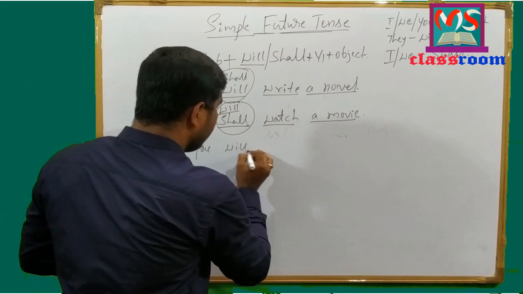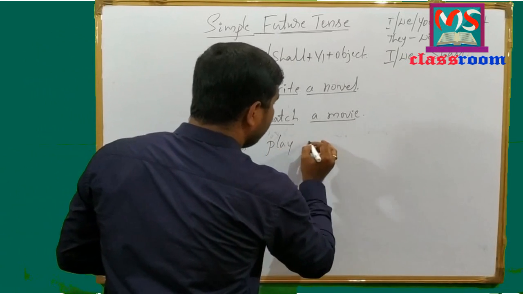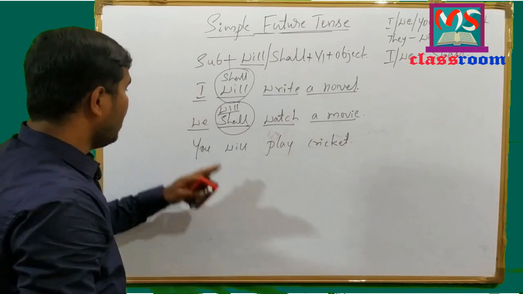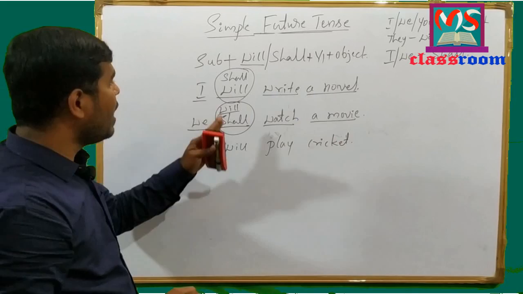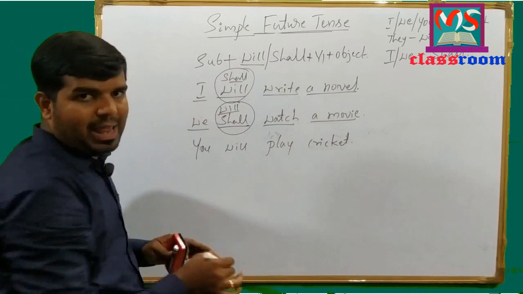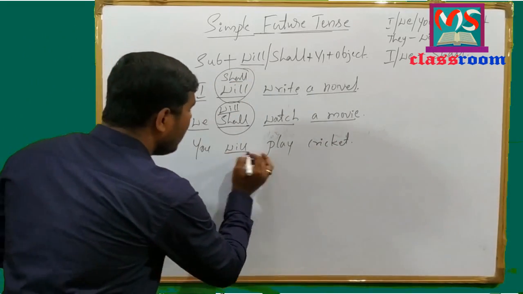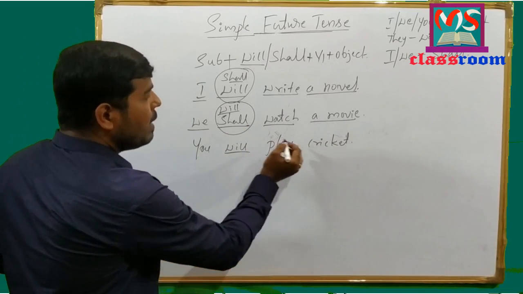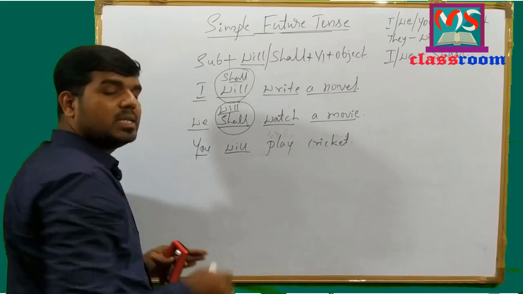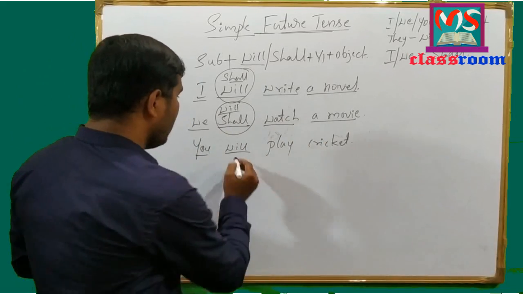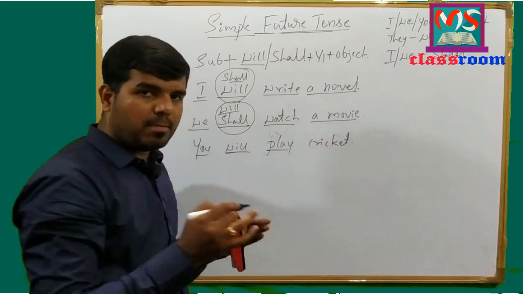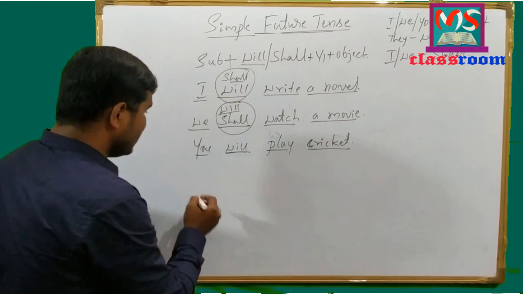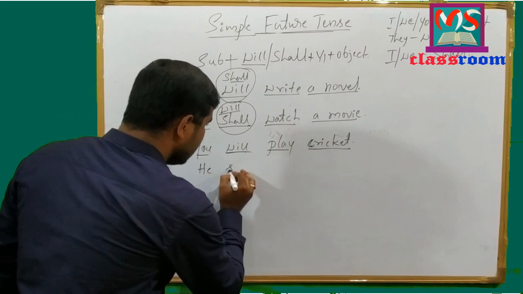Move to next sentence. You will play cricket. Look at the sentence here. Along with you, we do not use shall as a modal auxiliary. We use will only as modal auxiliary. And here, you will play cricket. You is second person singular as well as plural. Will and play is present form of verb, and cricket is object.